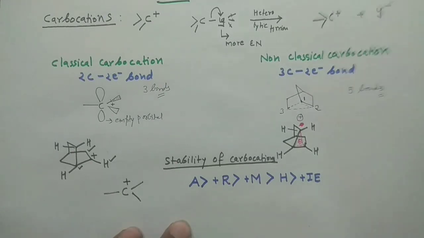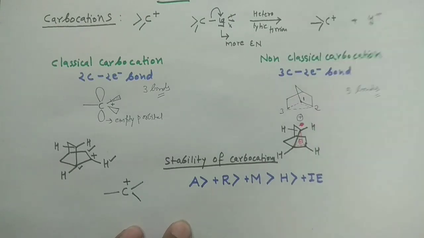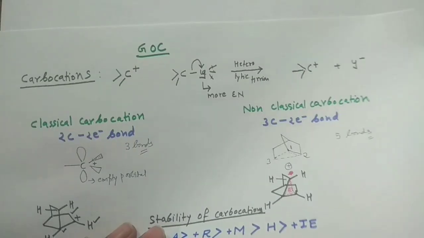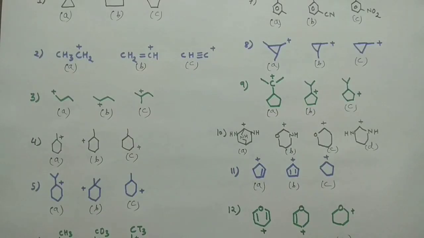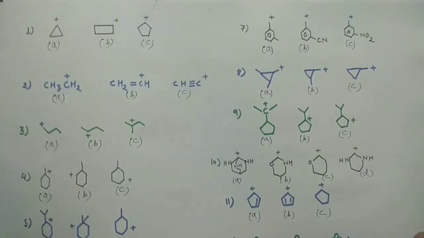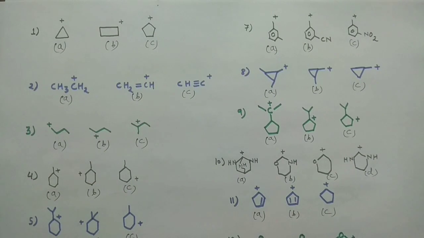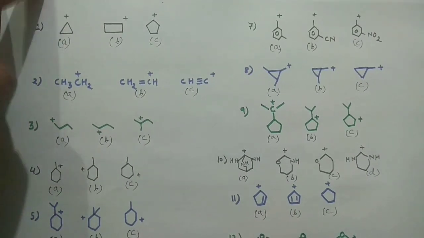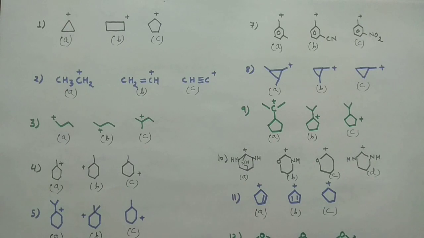Now I have some practice problems for your CSIR NET and GATE examinations. I have already written these problems here. Now we will apply all the concepts here, and we will decide how we can determine which carbocation is stable and which is not stable by applying concepts like aromaticity, mesomeric effect, resonance, hyperconjugation, all these things.